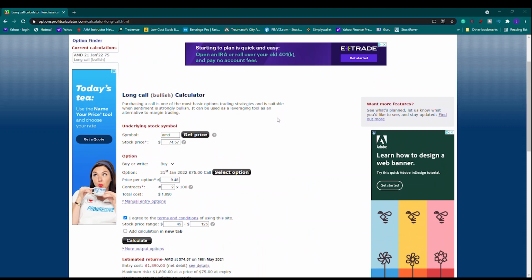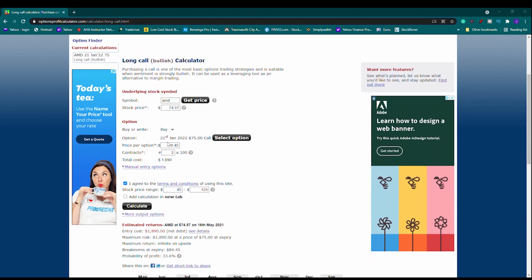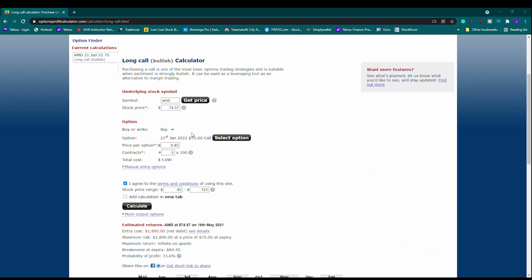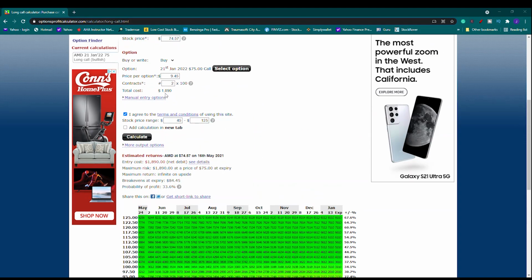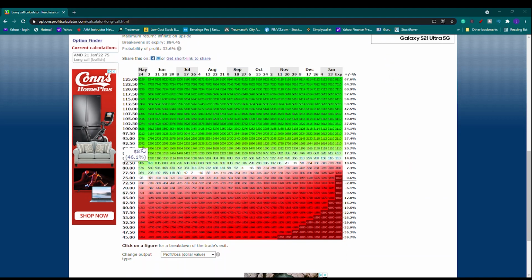So if we look here, option calculator, I put AMD, stock price 74.57. I'm buying the January 21st, 2022 call. Price per option, $9.45. I do believe before January they should reach that 100 price target, and so I'm risking 1800, but the potential if they reach their target is in the 4000s. And if they reach that and they have more good news, it could spike more, but this is where I would want to take profit.